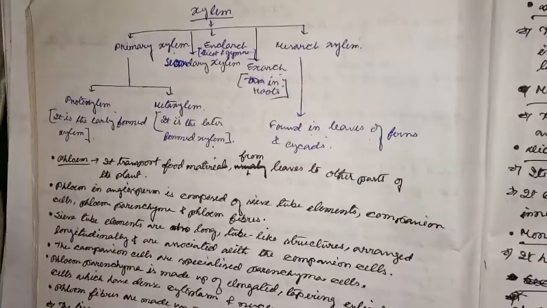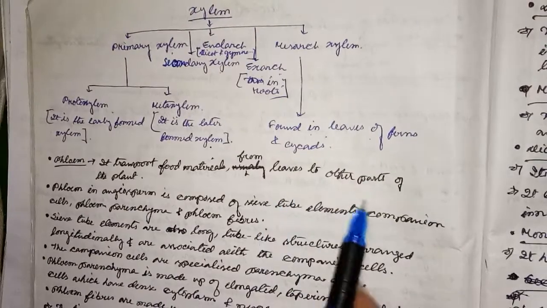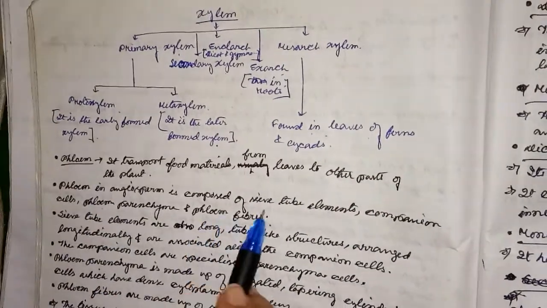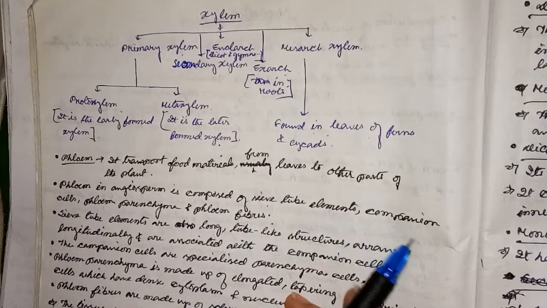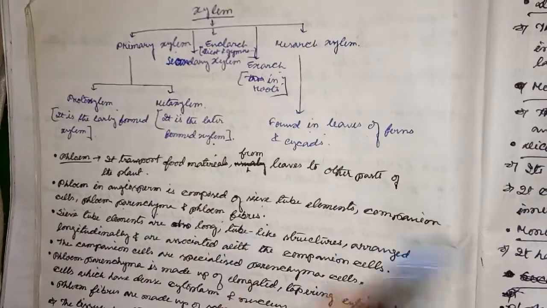Next, phloem. It transports food material from leaves to other parts of the plant. Phloem in angiosperms is composed of sieve tube element, companion cell, phloem parenchyma and phloem fiber.